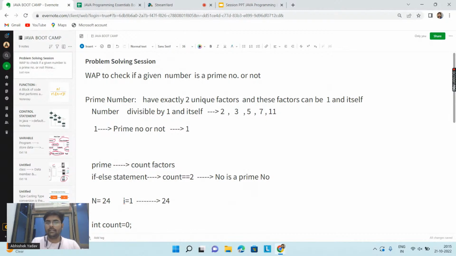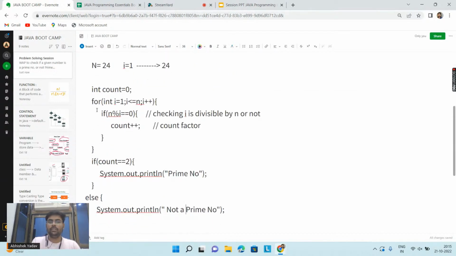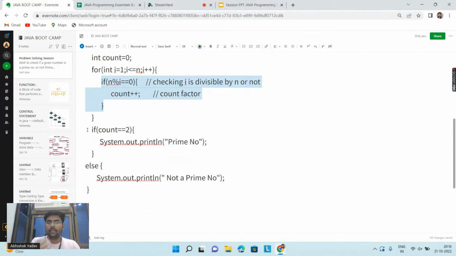According to the definition, in order to check whether the number is a prime number or not, I have to find how many factors this n has. If this n has two unique factors, that means the number is a prime number. So for that I'm using one loop starting from 1 till n, and I am counting the total factors between 1 and n. After that, I have written a simple if condition where I am checking whether count is equal to 2. So according to the definition, this is a prime number, else this is not a prime number. Okay everyone, so let's make one observation here.